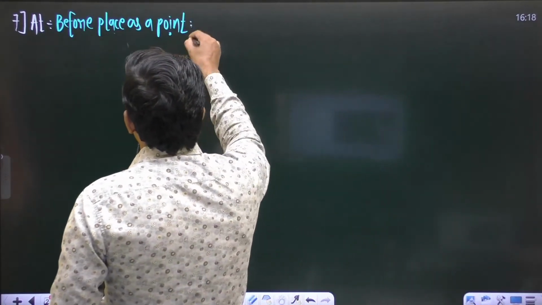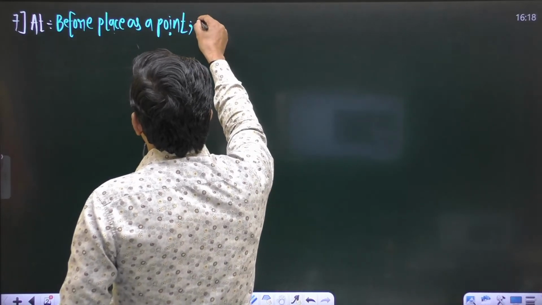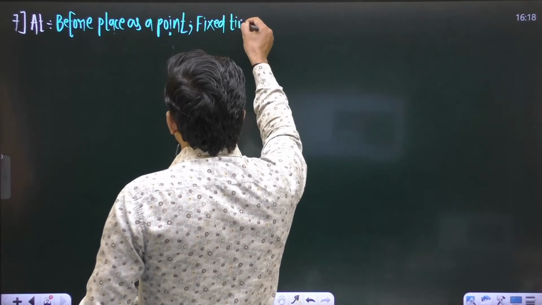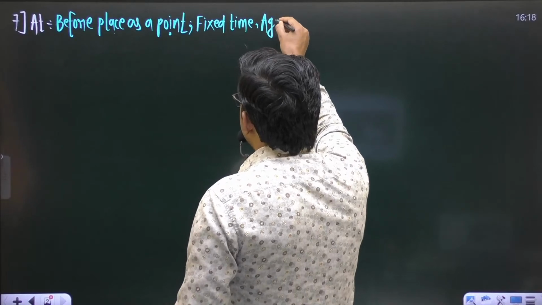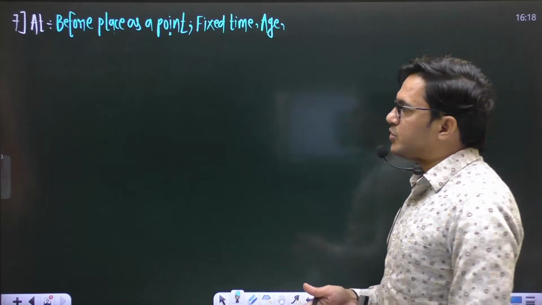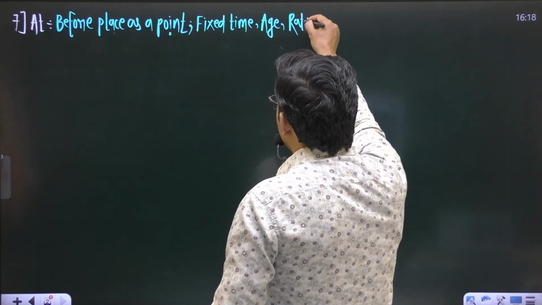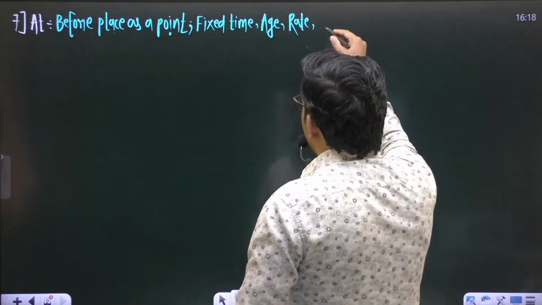The next concept is that the preposition at is used before fixed time. Whenever any fixed time is given, we use the preposition at. Before age denoting words, we use the preposition at. To denote rate, whenever we talk about any rate of anything, we use the preposition at.